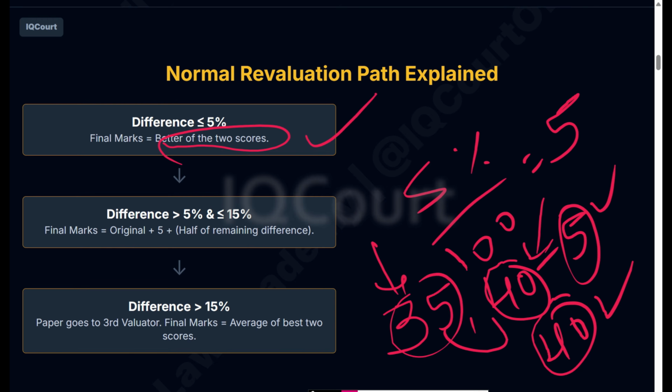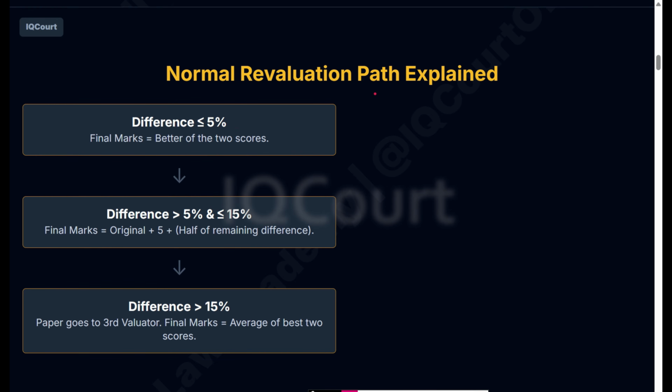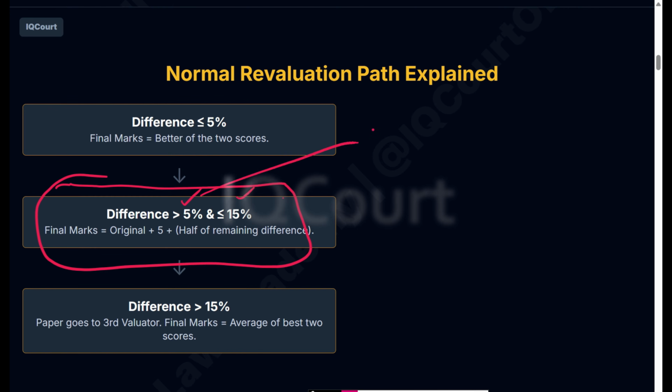Then the second rule. The second rule says if the difference is above 5% and less than 15%. In this rule number 2, the difference is above 5% and less than 15%. Let's take, your original score is 30. After revaluation, you got 42 marks.